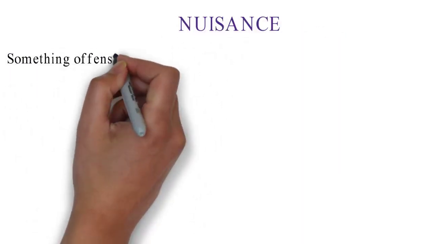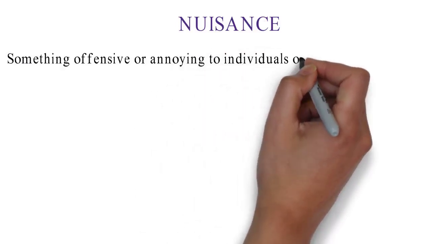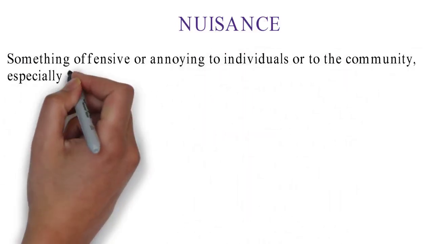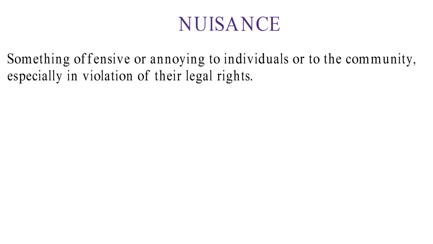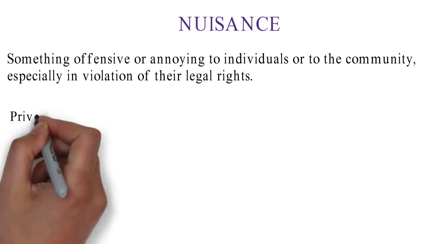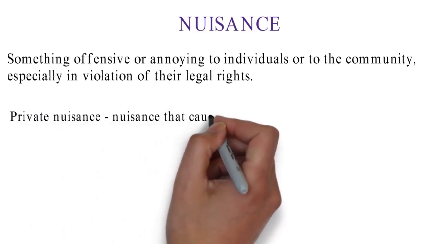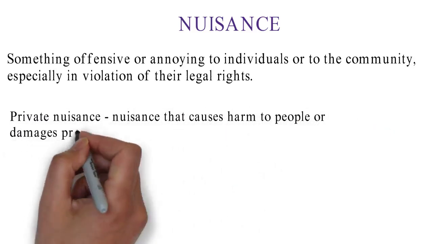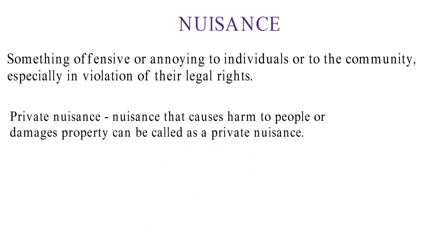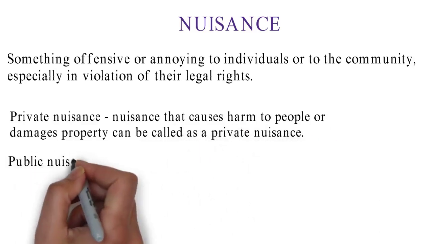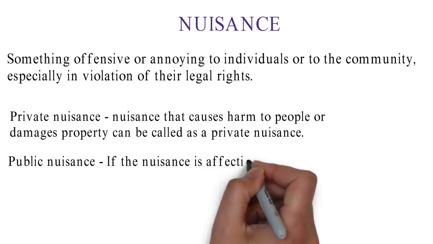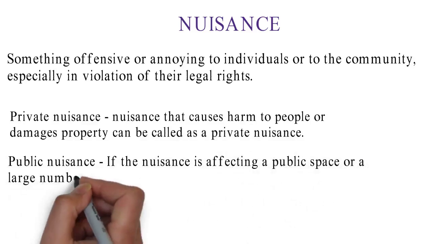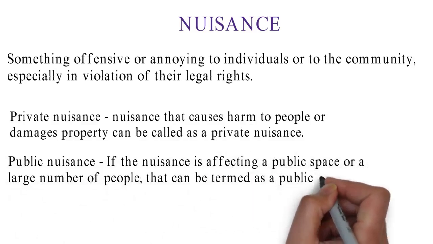What is nuisance? Something offensive or annoying to individuals or to the community, especially in violation of their legal rights. There are basically two types of nuisance: private nuisance and public nuisance. Nuisance that causes harm to people or damages property can be called a private nuisance. If the nuisance is affecting a public space or a large number of people, that can be termed a public nuisance.